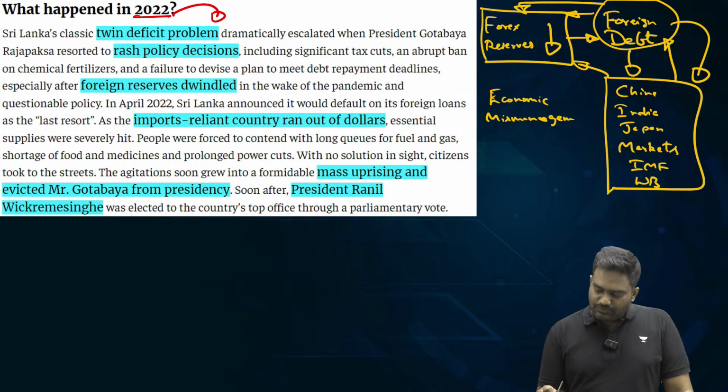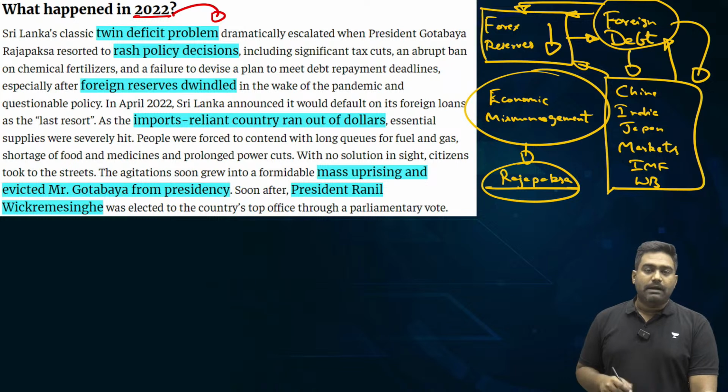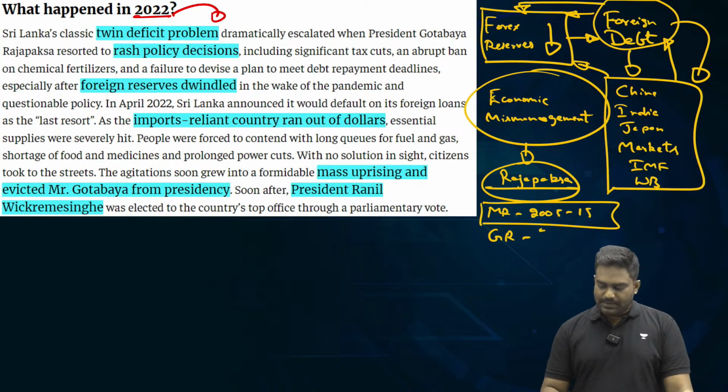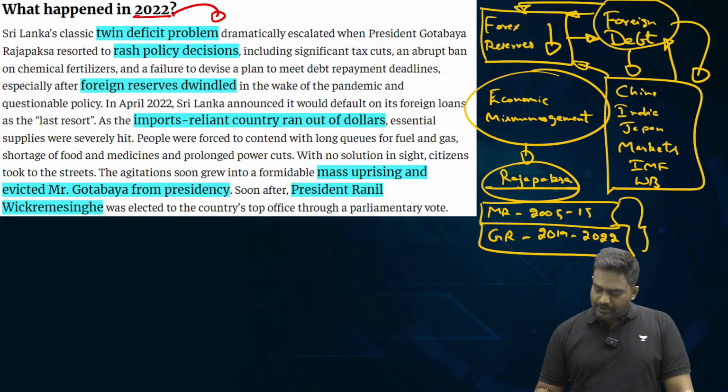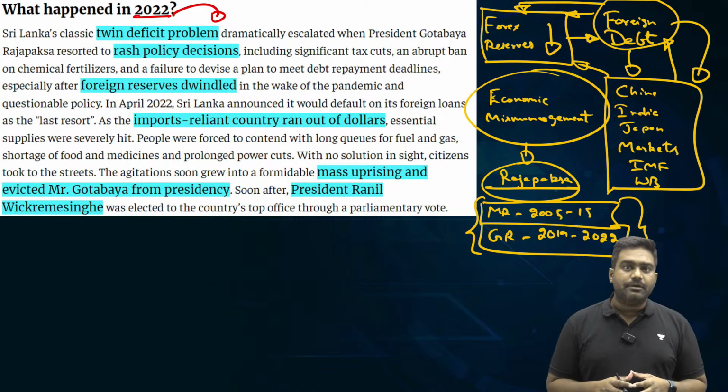by the Sri Lankan government, especially by the Rajapaksa brothers, who were in power for most part of the last 2 decades. Mahinda Rajapaksa was the president from 2005 to 2015 for a decade. Then his brother Gotabaya Rajapaksa became the president from 2019 to 2022. So during this entire period, when the Rajapaksa family was in power, a lot of disastrous policies were initiated.